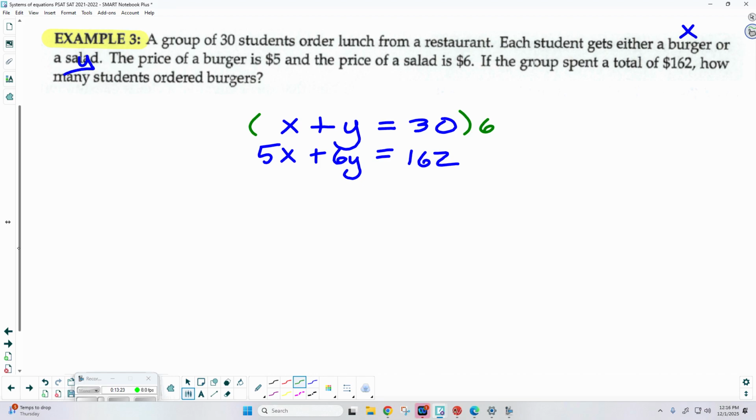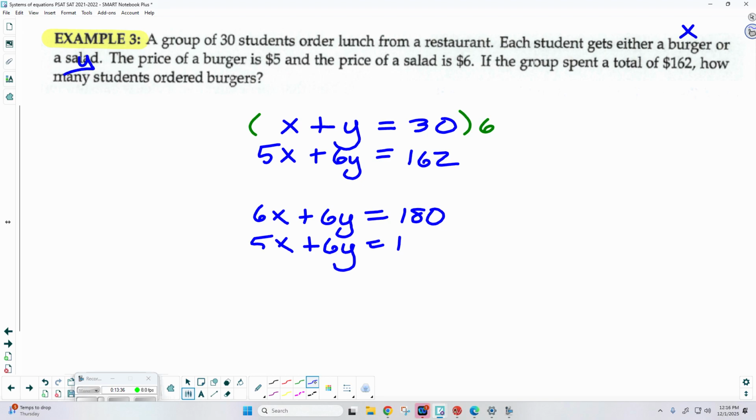Okay. So if I'm choosing to multiply through by 6, that's going to give me 6x plus 6y is equal to 180. 30 times 6. Second one I didn't do anything to, 5x plus 6y is equal to 162. Okay. Now, if I make sure that the coefficients are identical, and I'm using elimination, we're going to have to subtract. Now, if I had decided to multiply through by a -6, if I'd made the coefficients opposites, then I would have added those. So it depends on how you decide to solve the problem.